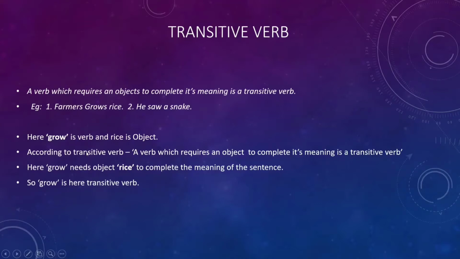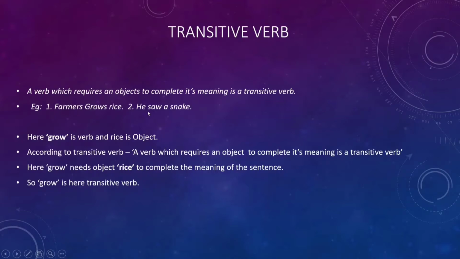According to transitive verb, a verb which requires an object to complete its meaning is a transitive verb. So here verb grow needs object rice to complete the meaning of the sentence. Without the object rice, the sentence has no meaning. Farmers grow. What grow? So rice is needed here as object. So the verb grow is here a transitive verb.